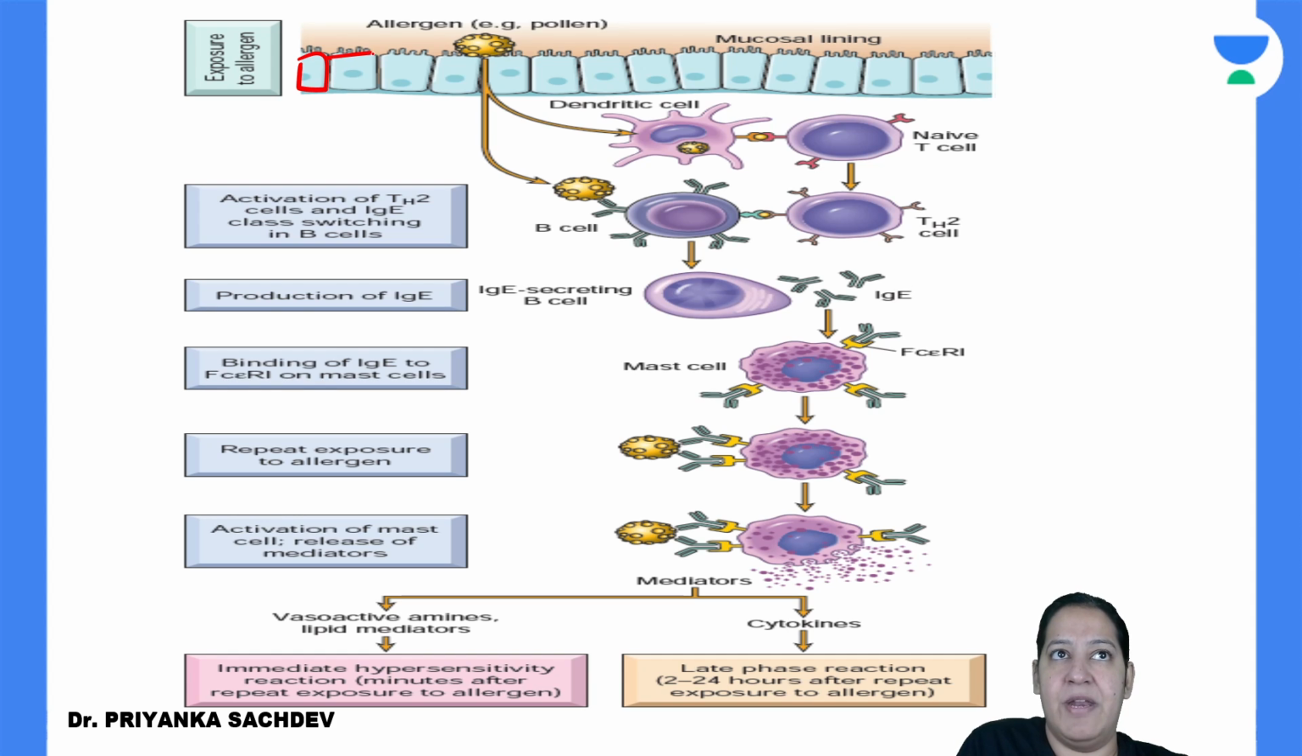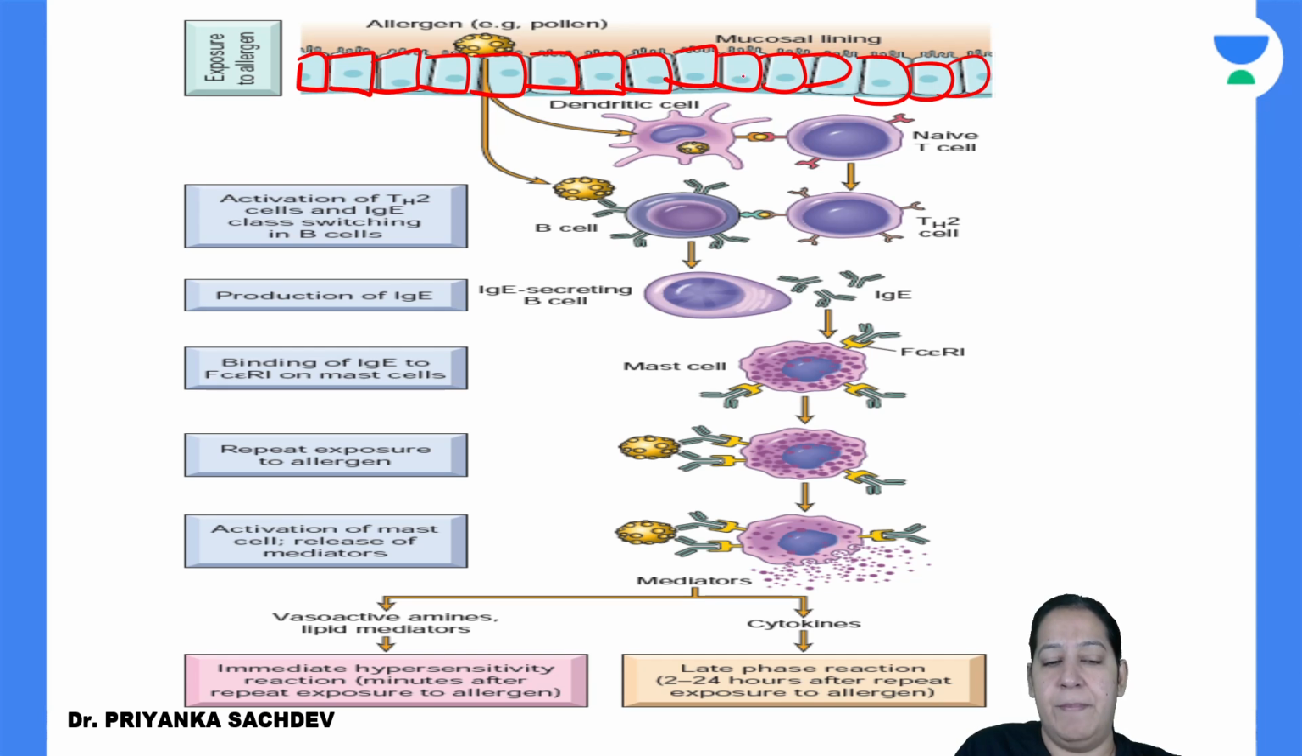This is the respiratory epithelium. Please everyone notice the respiratory epithelium here. On the respiratory epithelium, this is the antigen which is coming. See, this is the antigen. As soon as the antigen enters inside, it is engulfed by a dendritic cell.